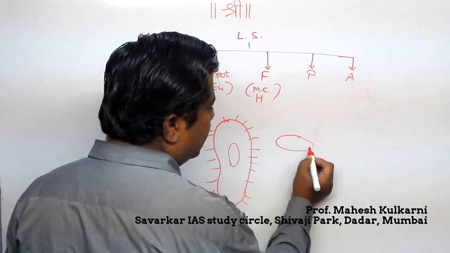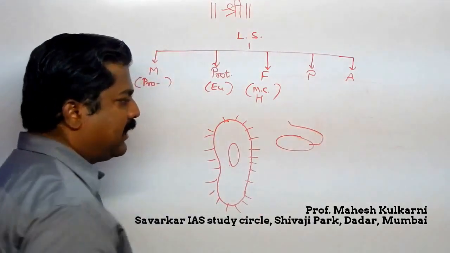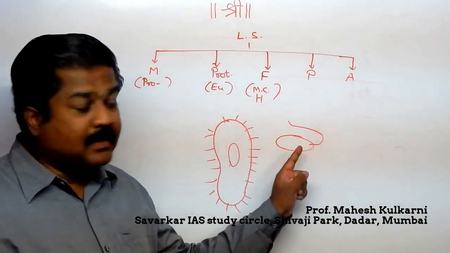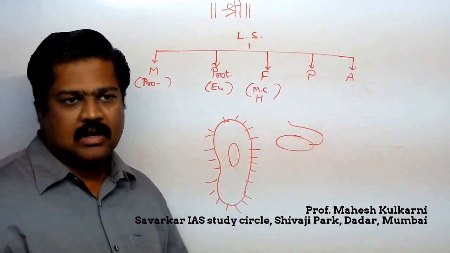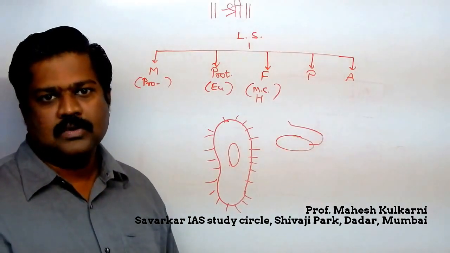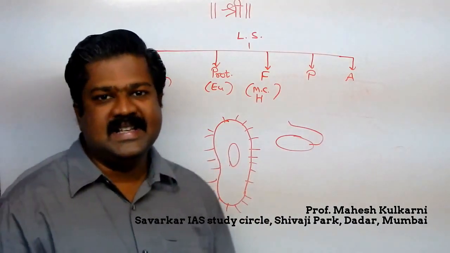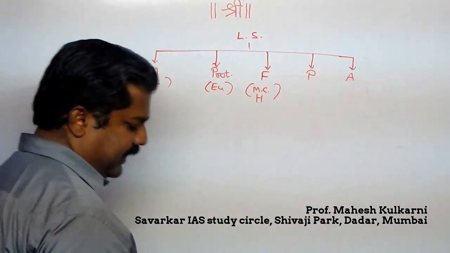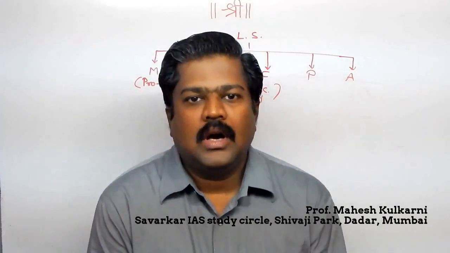Whereas another concept is there. Say for example, certain bacteria have this type of part, which we call flagellum. Flagella or flagellum has comparatively long length, but the number is either 1 or 2. So less in number, that is called flagellum. Here more in number, that is called cilia. So this is paramecium. Paramecium is also heterotrophic in nature. Like that, various protozoans are there.